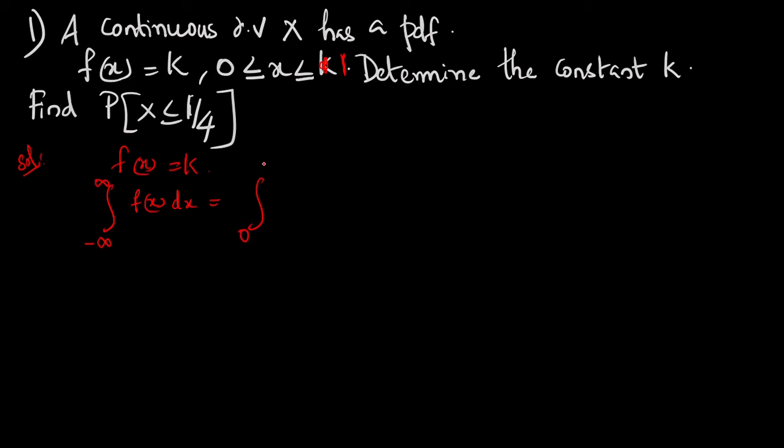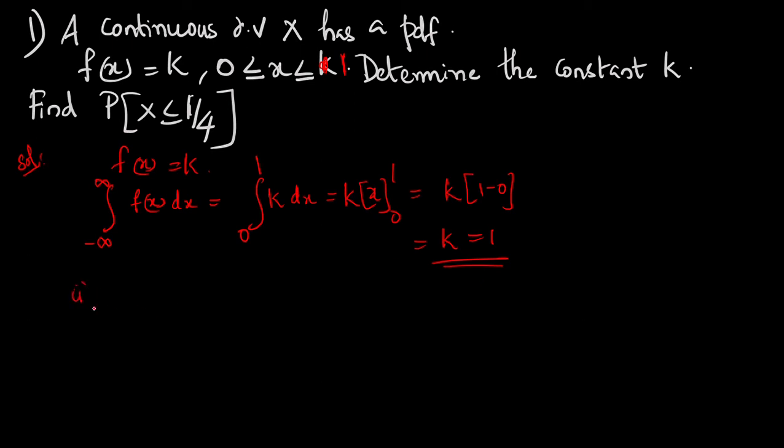Therefore the integral limits will be 0 to 1. Substituting f of x equal to k, the integral of k dx is k into x from 0 to 1, that is k into 1 minus 0, which is equal to k. Since this integral is equal to 1, therefore k equals 1. So we have found the value of k, which is equal to 1.